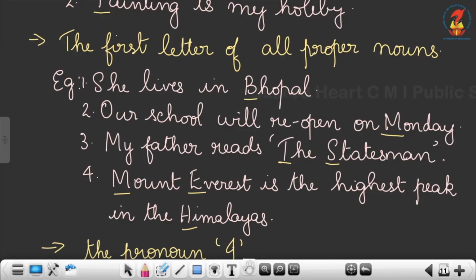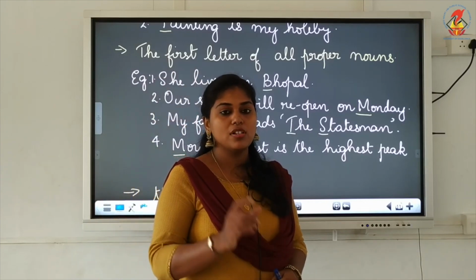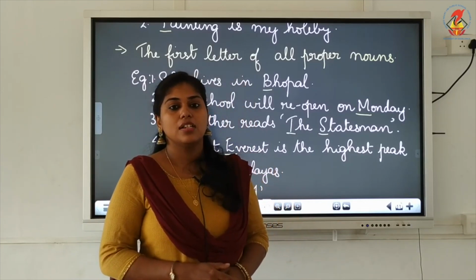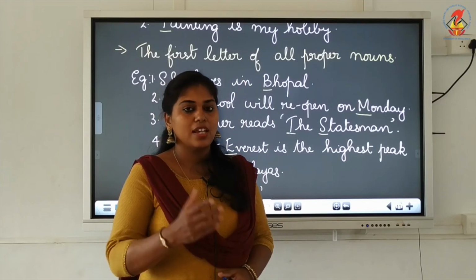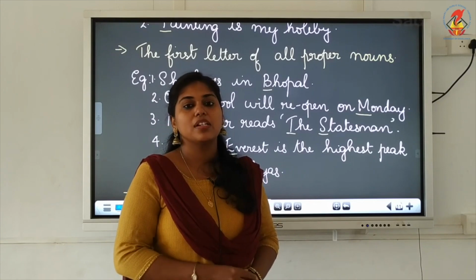My father reads The Statesman. This is the name of a book, so you have to use capital letter for each word. In the word The, T should be capital. Statesman, here S should be capital. You might have noticed, just have a look when you read the storybook, at the name of the book or the story. There you can see the beginning letters of the main words are written in capital letter.